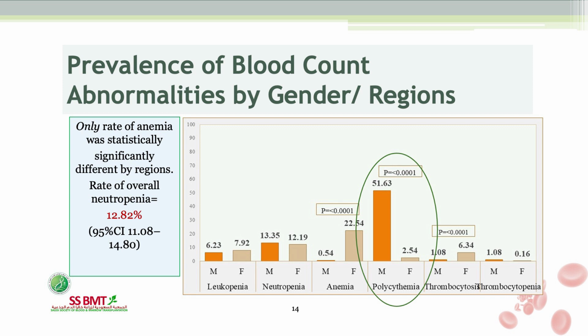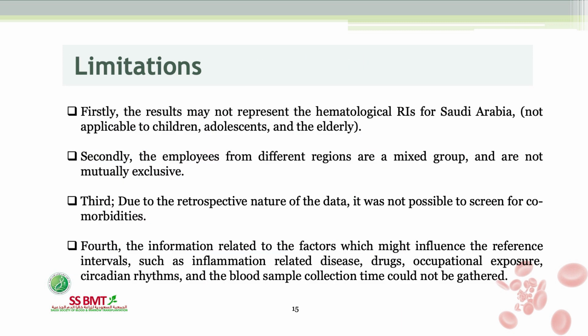The rate of anemia was statistically different by region. The overall neutropenia was 13%, which is more or less similar to what has been reported in studies in the region and the country. Anemia was more predominant in females. Polycythemia was predominant in males.